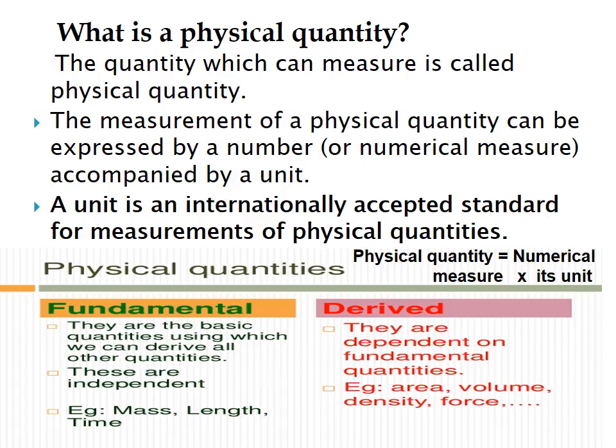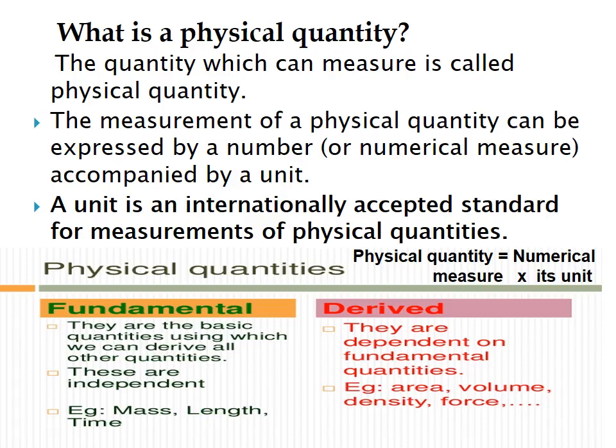The second kind is derived physical quantities. What are they? They are physical quantities deduced from fundamental physical quantities. That is, they are formed from fundamental physical quantities. They are combinations of fundamental physical quantities.